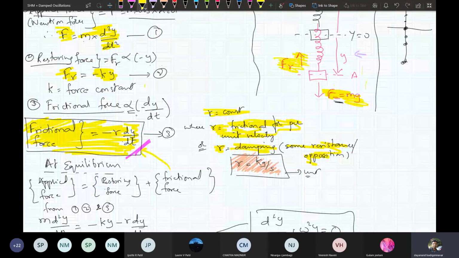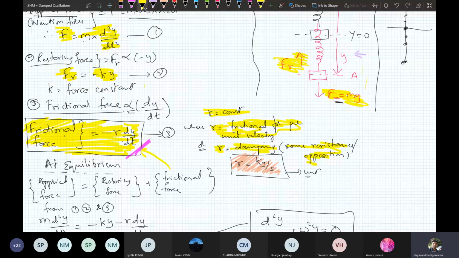Frictional force is proportional to the velocity dy by dt, and it is pointing towards the equilibrium. And I have given a discussion on this in the previous part. So therefore, frictional force is equal to minus of r into dy by dt. So this is a new term I have added to it. What is the new term? R.